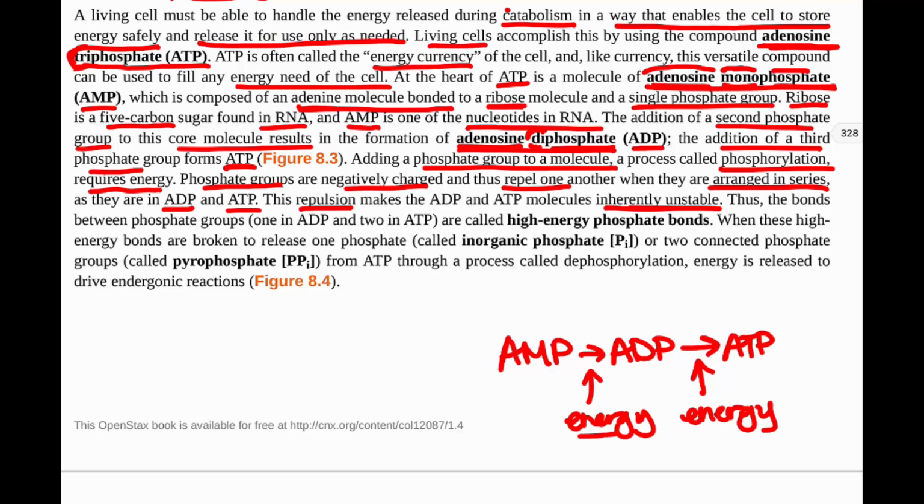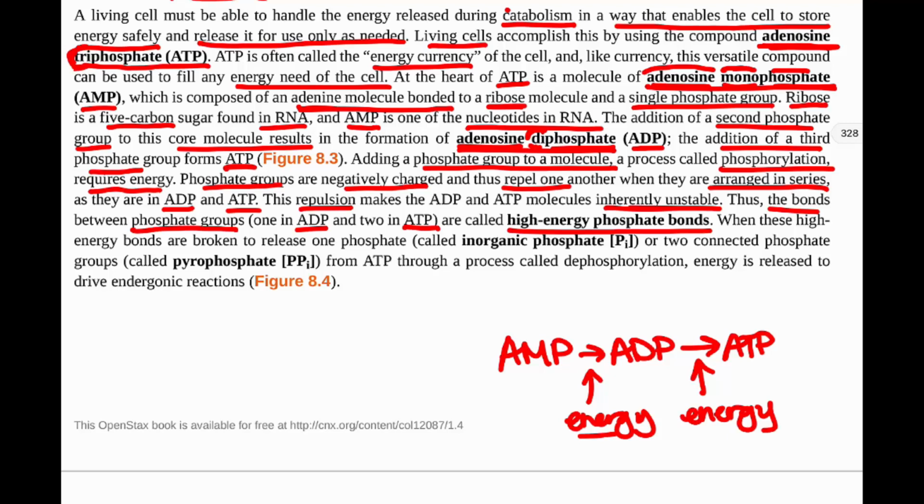So the bonds between the phosphate groups, one in the ADP and two in ATP, are called high energy phosphate bonds because there's a lot of energy built up in there. We had to put a lot of energy into it to force them to stay next to each other. And so they're just looking for a chance to burst apart.